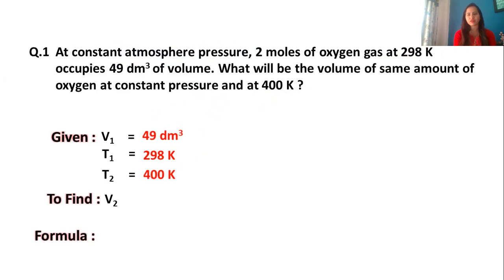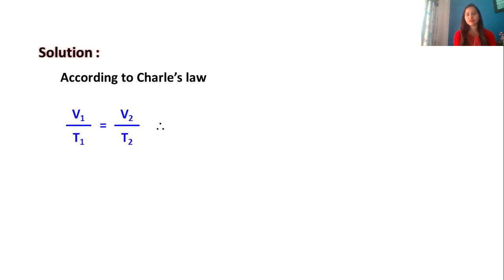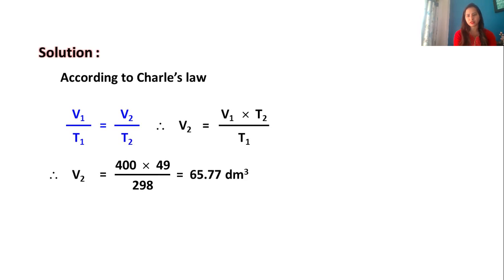Charles' law, the formula was V1 upon T1 is equal to V2 upon T2. So if I have to find V2, I'll just rearrange them. V2 will be equal to V1 into T2 upon T1. We saw V1 was 49 dm cube, T2 was 400 Kelvin, and T1 was 298 Kelvin. So when you solve, you get this answer. You can check these answers by using normal calculations, or if you want to go by log, you can do that. So the volume of oxygen is 65.77 dm cube.